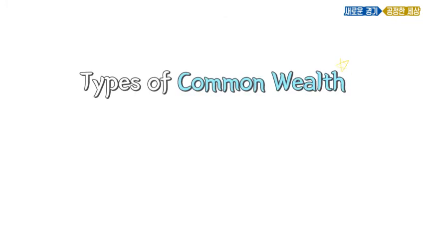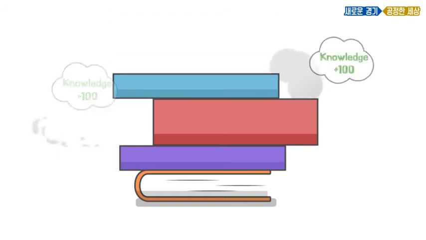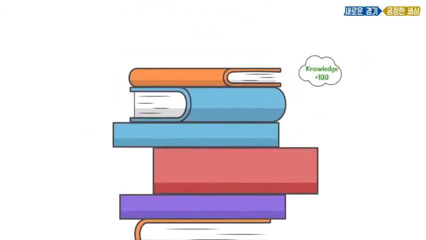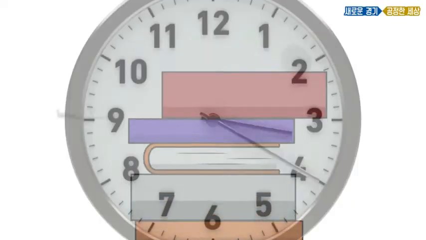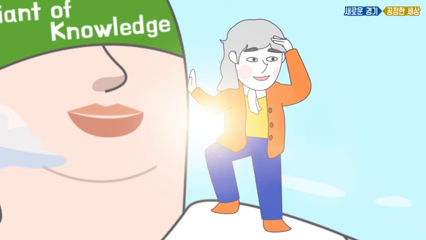Types of Commonwealth. 3. Historical Commonwealth. There is also the historical Commonwealth, an accumulation of humanity's common effort, such as knowledge and systems, that is handed down. Isaac Newton, the father of the scientific revolution, said, "If I have seen further, it is by standing on the shoulders of giants." Newton had already known about Commonwealth.